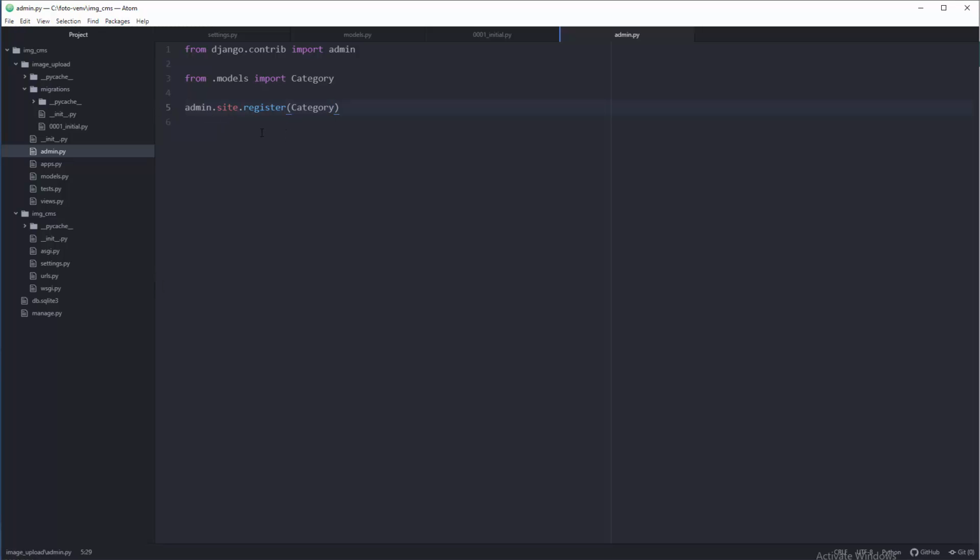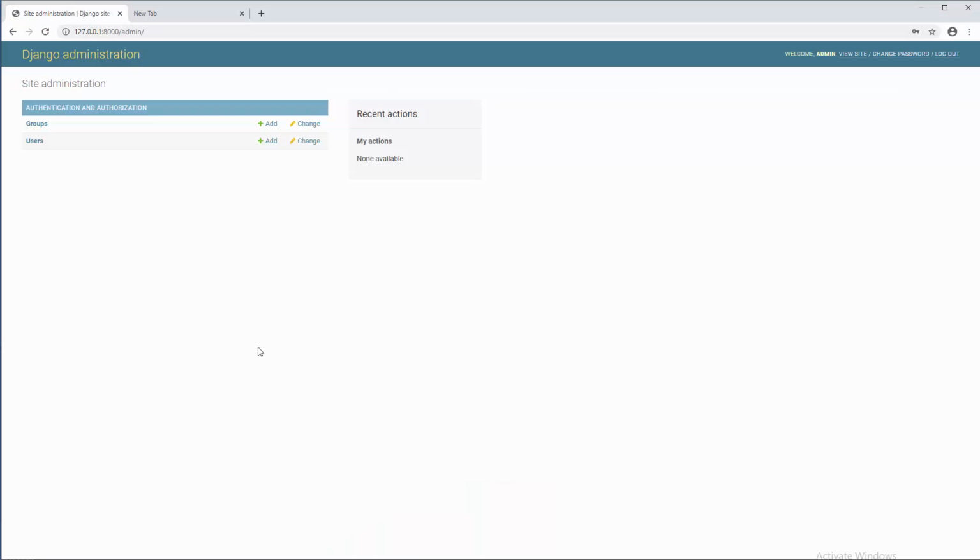Okay, that's cool. So basically for every table in models you need to include it in Django admin through admin.py. So first you locate it and then you register it to be visible in Django administration. So yeah, that's it for now, and I can delete this space, and now that thing will be totally visible here. Refresh, there you go. So this is name of our smaller application, and category, so we have S at the end by default.